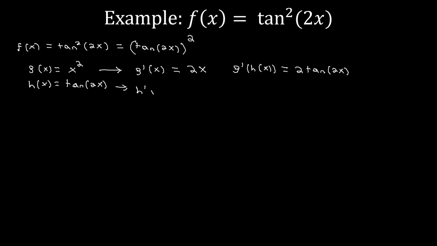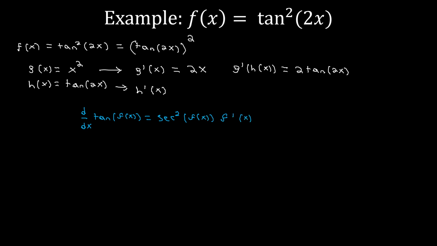So to find h prime of x, we're going to need to do a brief little aside and take the derivative of tangent. So remember that d dx of tangent of f of x is going to be equal to secant squared of f of x times f prime of x.